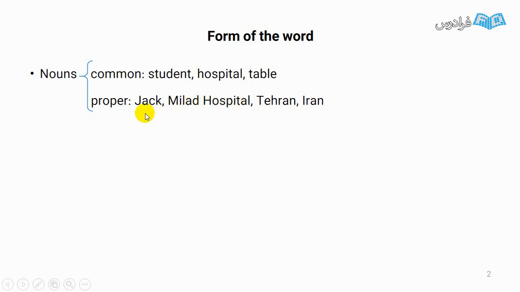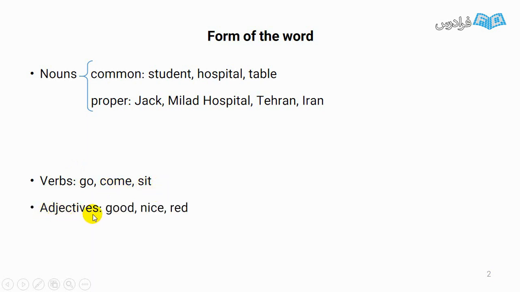There's another difference between them. Look at them. When we use proper nouns, we have to capitalize them. But it's not true about common nouns. Some words are verbs. Verbs describe actions or states. Words like go, come, and sit. Some words are adjectives. Adjectives describe nouns. Words like good, nice, and red. Some words are adverbs. Words like slowly and carefully that describe verbs.